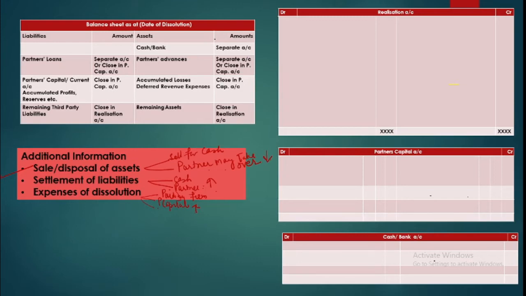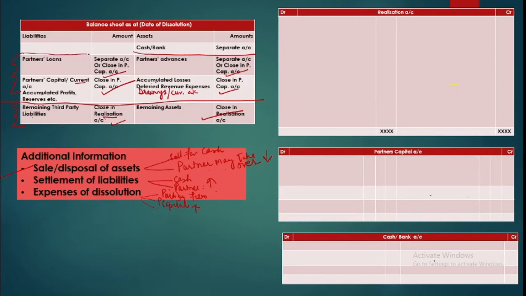So this is what we need to remember. Now in the balance sheet, we have our balance sheet directly being split into 2 parts: amounts belonging to partners, and amounts belonging to outsiders. So your assets and liabilities which are for external parties are closed in the realization account. Your partners' amounts are closed in partners' capital accounts, right? Everything belonging to partners will go in their capital account, be it a loss, expense, deferred revenue expense, or a profit, or a reserve, or their current account balance. Here also you may have their drawings, you may have their current account balance, debit balances.